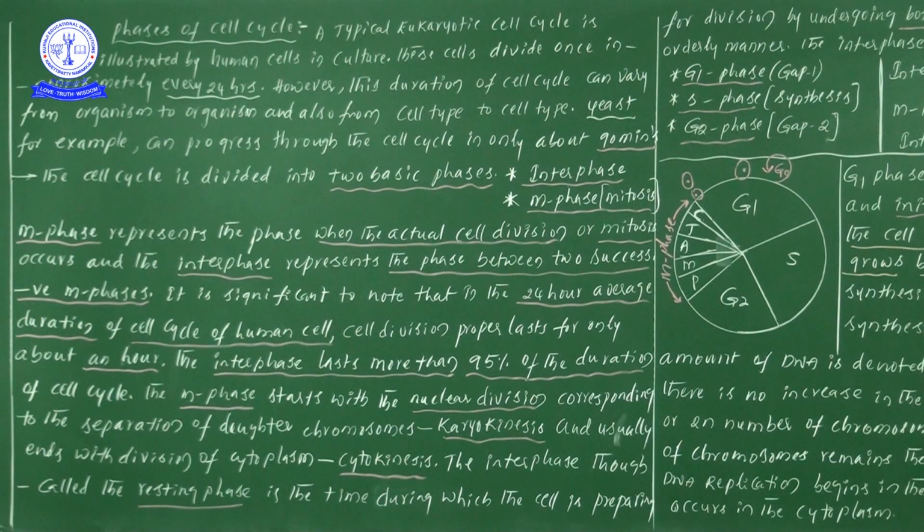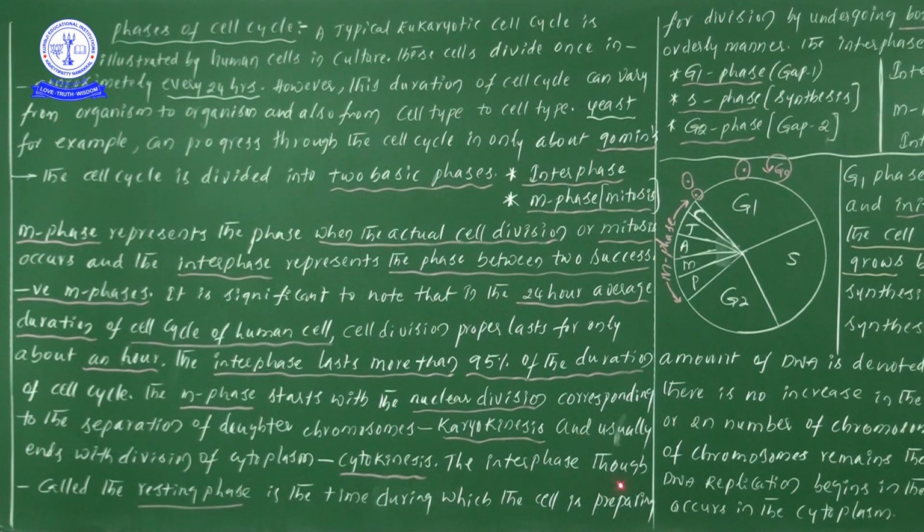Karyokinesis is the division of nucleus, or simply nuclear division, whereas cytokinesis is the division of cytoplasm. Easy, no? Try to save it in your mind.